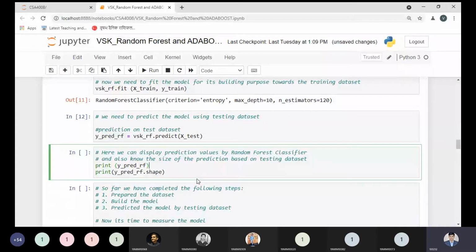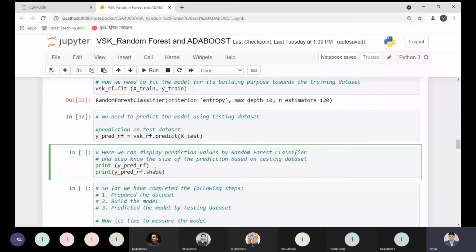The next part says that here we can display the prediction values by the random forest classifier and also know the size of the prediction based on the testing data set. So what does this mean? Prediction RF means the values represented by the predictions. And what is the size of this portion? Let us execute.